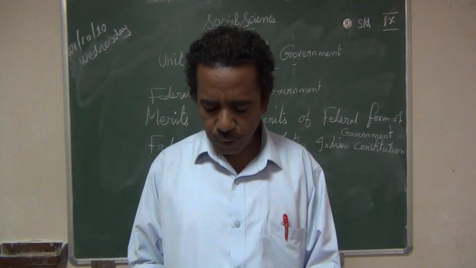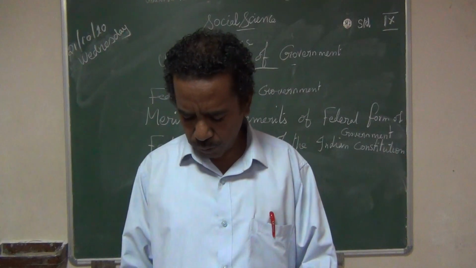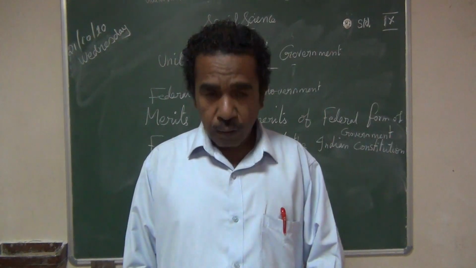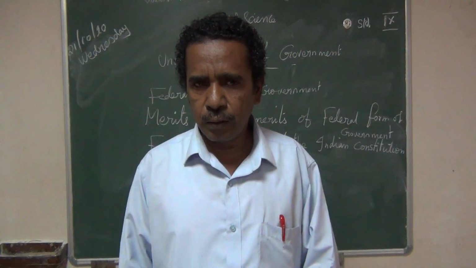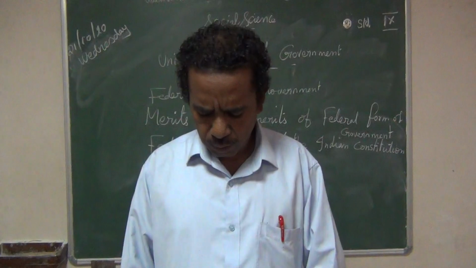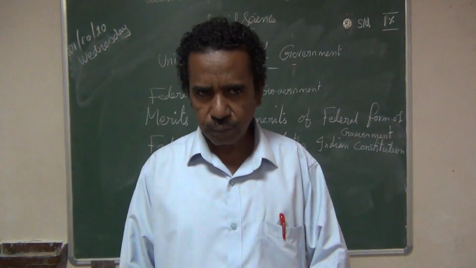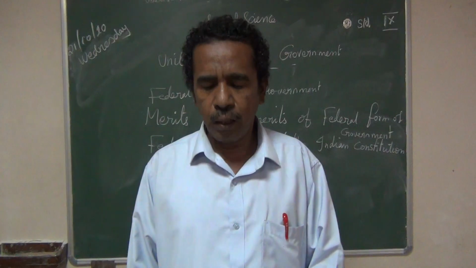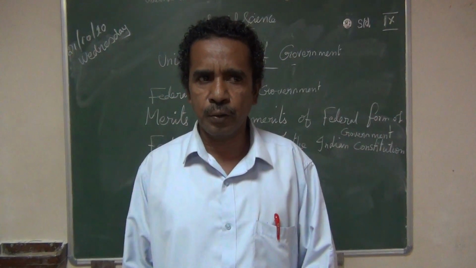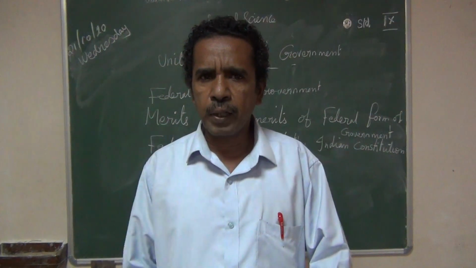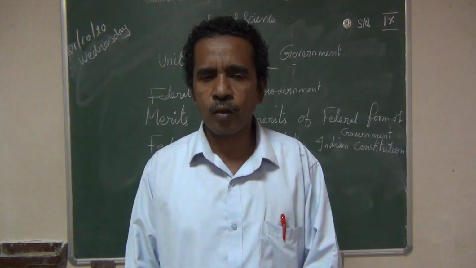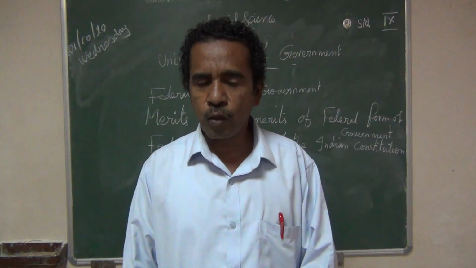Now we are going to see about the federal form of government. That is page number 267. It is given about the federal form of government. Government is classified into unitary and federal based on the nature of the relation between national and regional government. In the federal form we can see national and regional governments, two governments in a country. In our country also there are two governments, national level, that is the central government, and state level, the state governments.